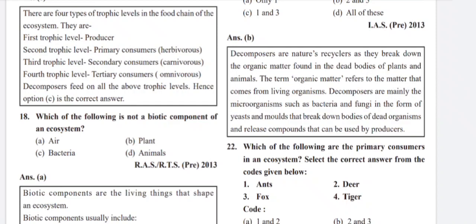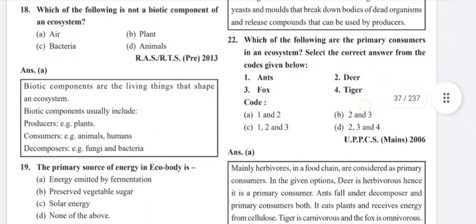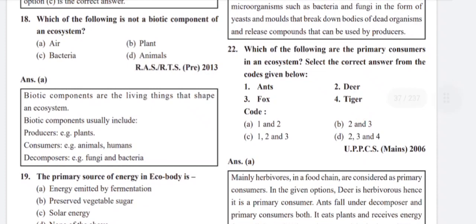The term organic matter refers to the matter that comes from living organisms. Decomposers are mainly microorganisms such as bacteria and fungi in the form of yeast and molds that break down bodies of the dead organisms and release compounds that can be used by producers, which we also call manure.